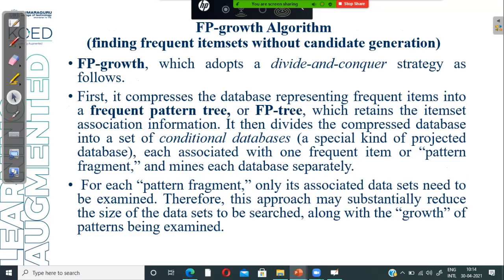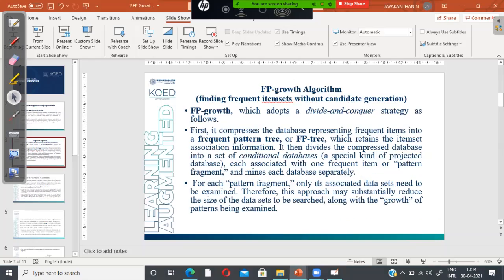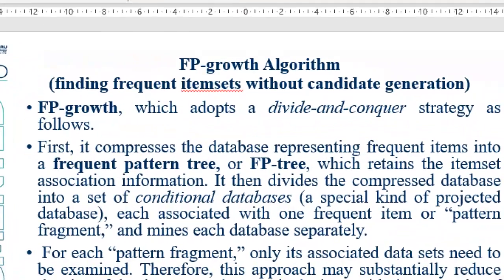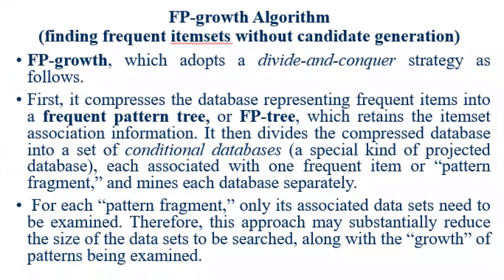Now we have the FP growth algorithm. What is it? It finds frequent item sets without candidate generation. FP growth adopts a divide and conquer strategy as follows. First, it compresses the database by representing frequent items into a frequent pattern tree, or FP tree.